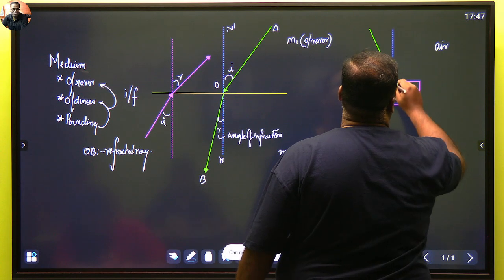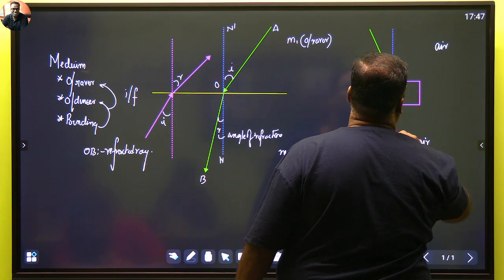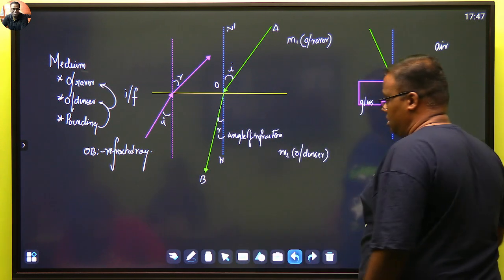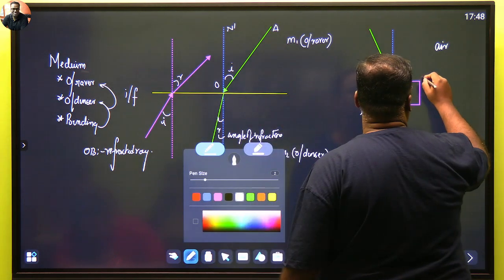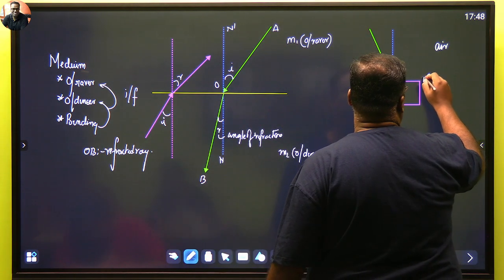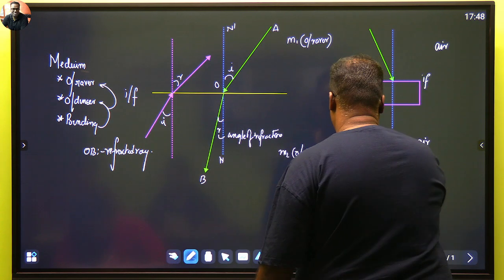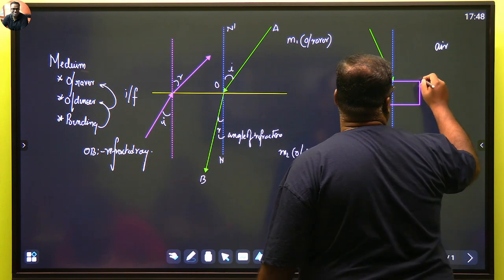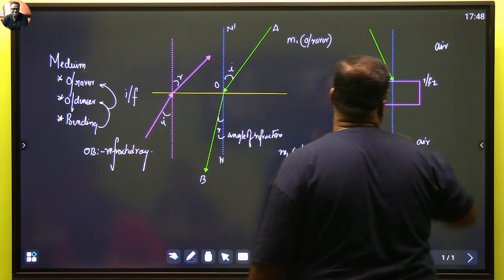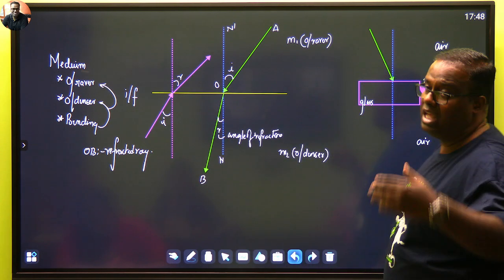So let me make a normal out here. This is the first normal. Okay, now just while making this diagram, remember one thing, you just need to concentrate. This is interface 1, the first interface, IF1, because this is the interface between air and glass.